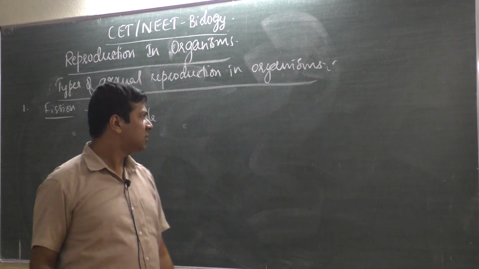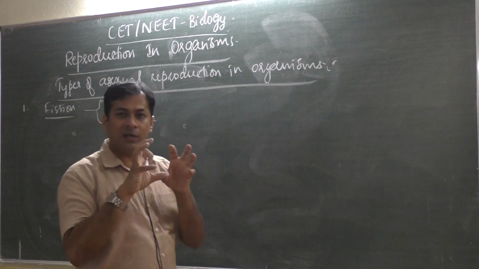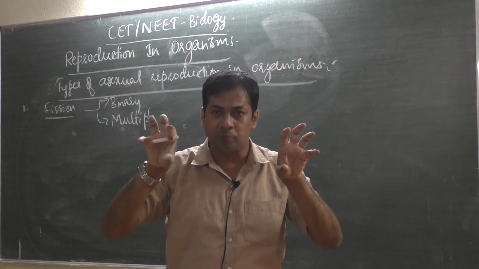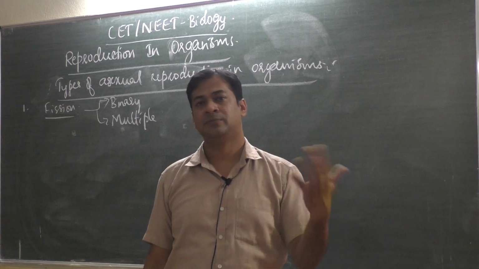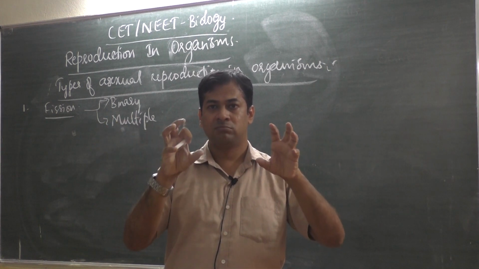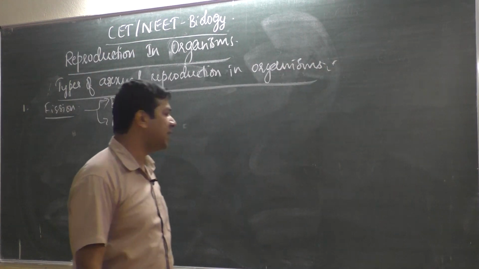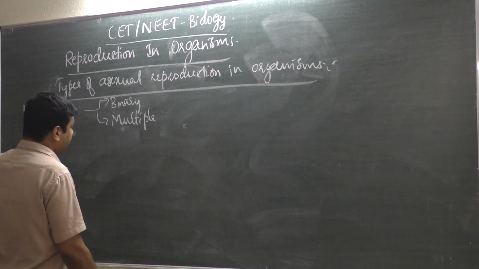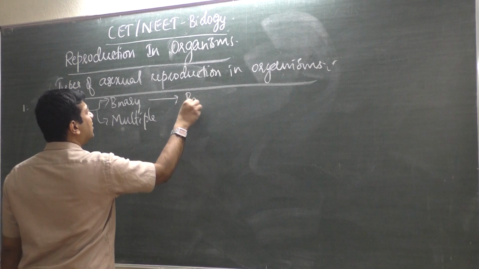So bi or di means 2. Binary means one organism is divided into 2 parts. What is multiple then? More than 2. If one organism is divided into more than 2, like 3, 4, 5, 6, 7, 8 parts, then it is multiple fission.